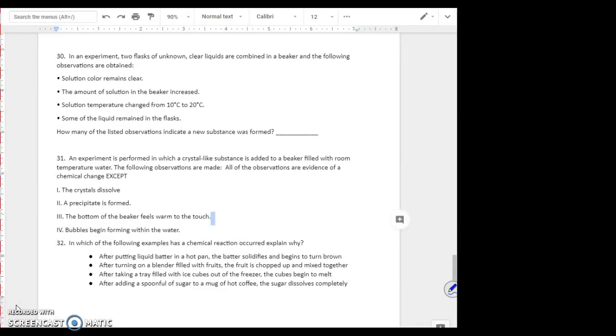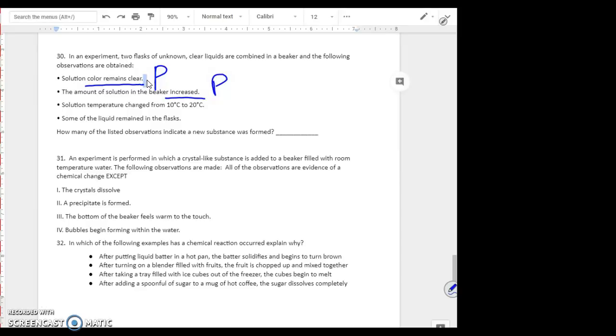Number 30, in an experiment, 2 flasks of unknown clear liquids are combined in a beaker, and the following observations were obtained. So we've got 2 clear liquids. The 2 clear liquids remain clear, so there wasn't any color change. That should be something that's physical. P for physical. The amount of solution in the beaker increased. Well, that would make sense because you're combining 2 clear liquids, so the volume is going to increase.